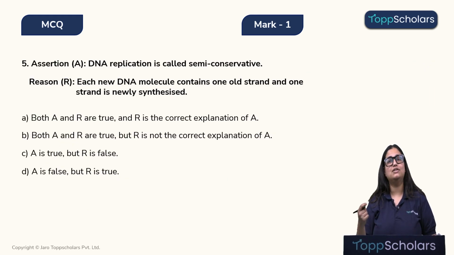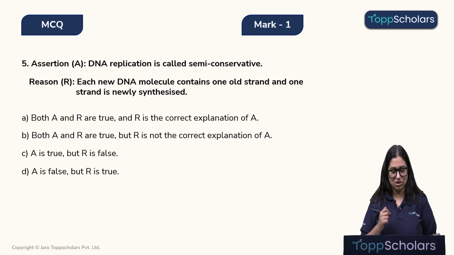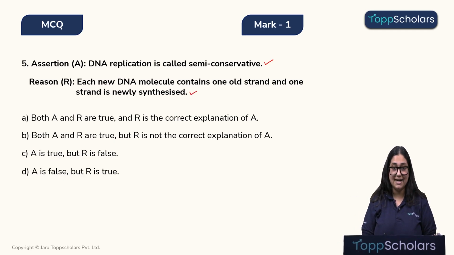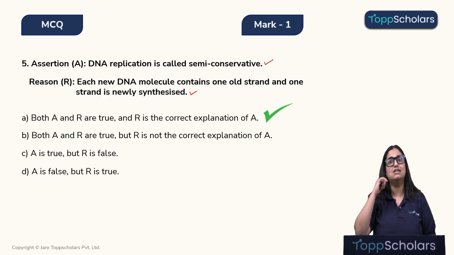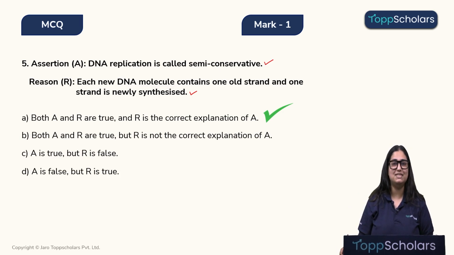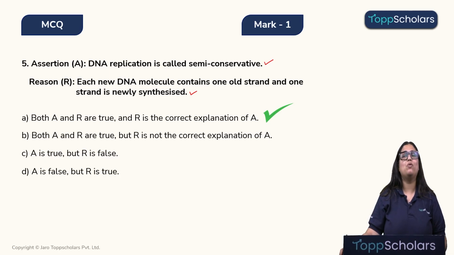So now let's come back to our question. The assertion is that DNA replication is called semi-conservative, which is correct. And each new DNA molecule contains one old strand and one strand which is newly synthesized. This is also correct and it is the correct reason for the assertion as well. Therefore, the correct answer is option A, where both assertion and reason are true and reason is the correct explanation of assertion. Alright children, quite simple, right? Good. Now let's move on to the next question.